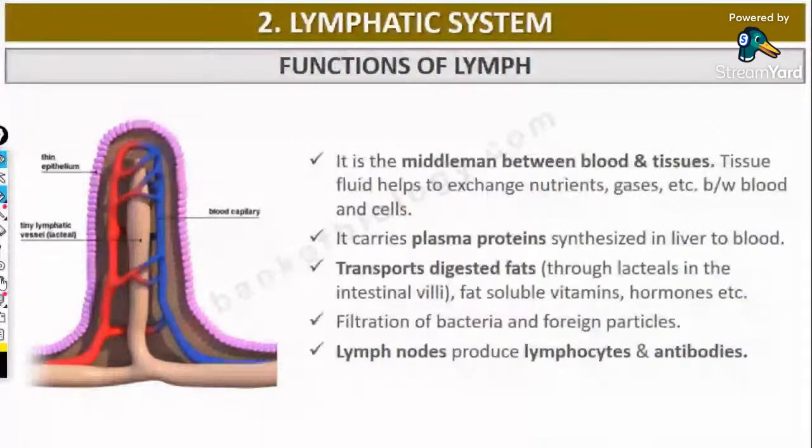Yes, Yamini, all these digested fats are transported with the help of lacteals in the intestinal villi.